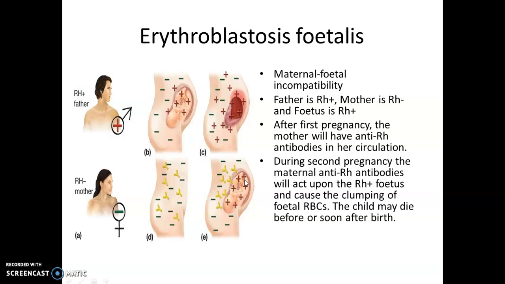So this condition is called erythroblastosis fetalis, and the child may die soon after birth, or the child will die before birth.